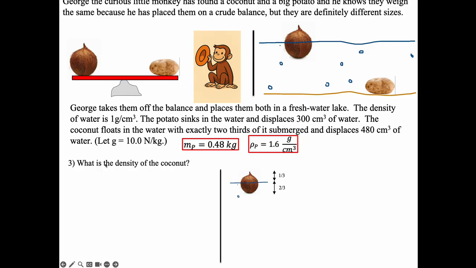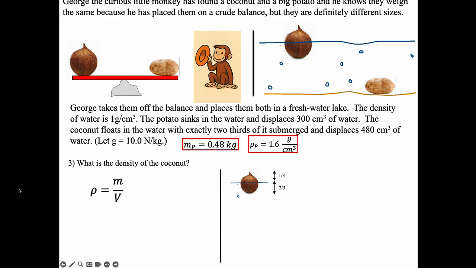Okay. So then the obvious next question is, well, then what must be the density of the coconut? So here's my floating coconut. And I know that 2/3 is underneath and 1/3 is on top. And I know this coconut's floating, so it must be less dense than the water, right? This is going to give me a tell on the answer that I eventually find here. So I go to my density equation. It's mass over volume.